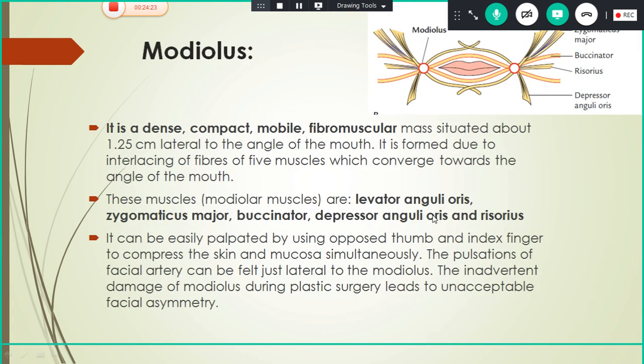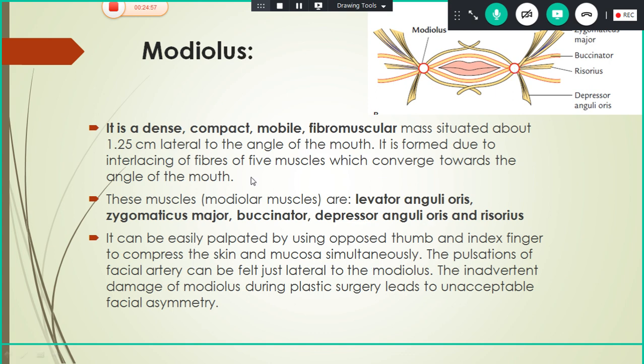Modiolus is nothing but a dense, compact, mobile fibromuscular mass situated 1.25 cm lateral to the angle of the mouth. This is the angle. It is formed mainly due to interlacing fibers of 5 muscles. So what are the 5 muscles? These are the levator anguli oris, zygomaticus major, buccinator, depressor anguli oris and risorius. This can be palpated by using your opposed thumb and index finger, and you compress the skin and mucosa, you can feel it.